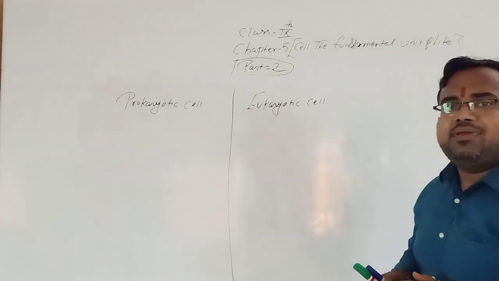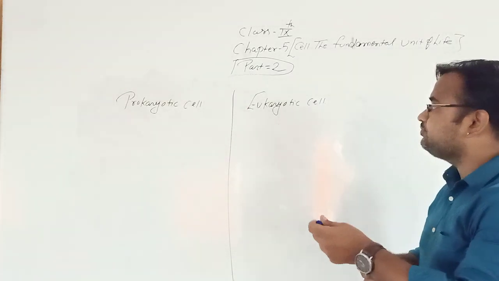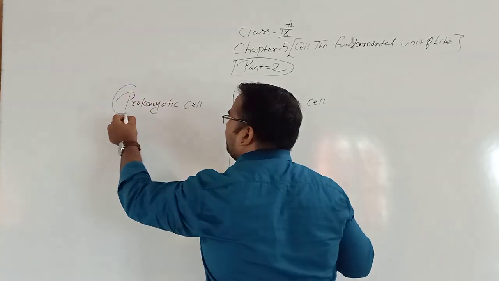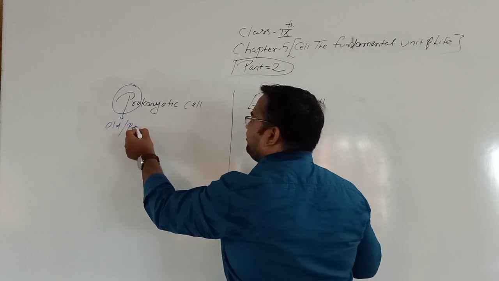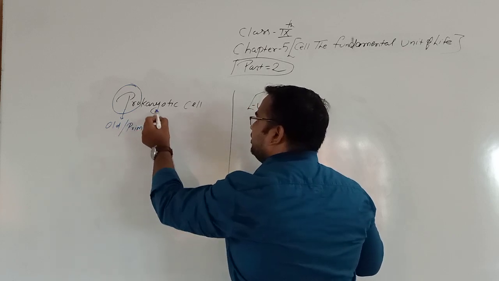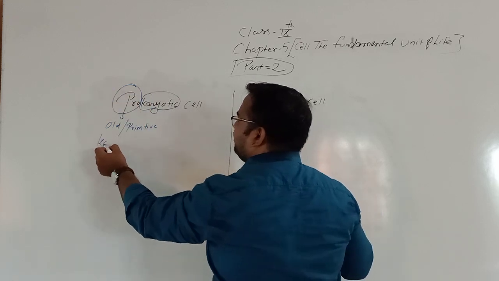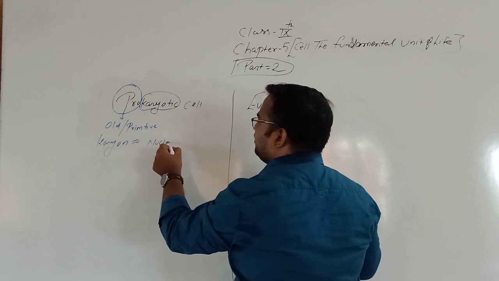We'll see the basic difference between the prokaryotic cell and eukaryotic cell. See, by the name, what is pro? Pro means old or primitive, and karyon means nucleus.